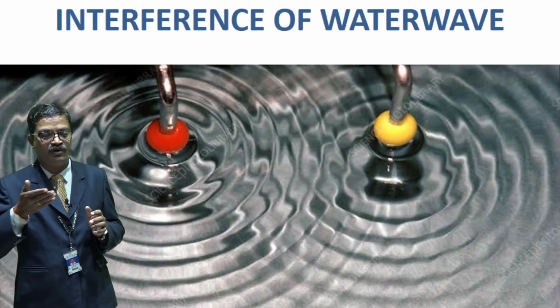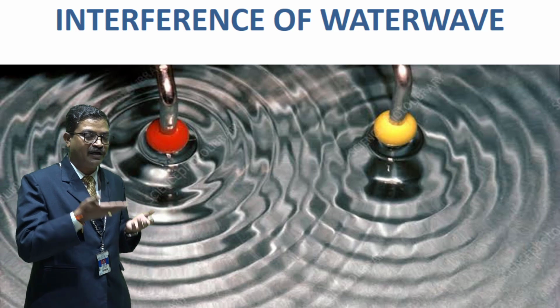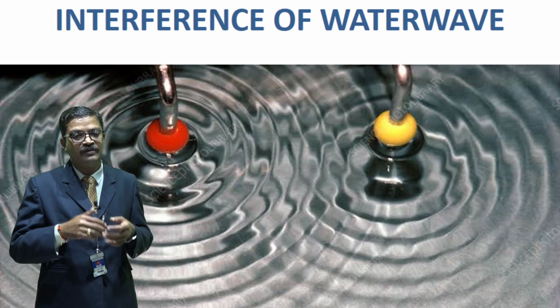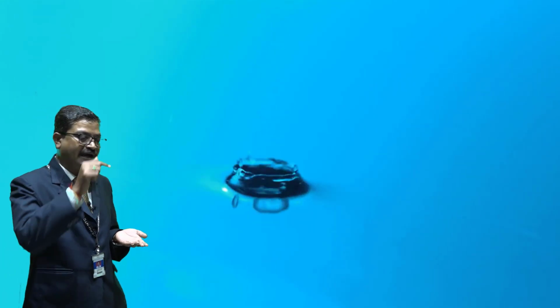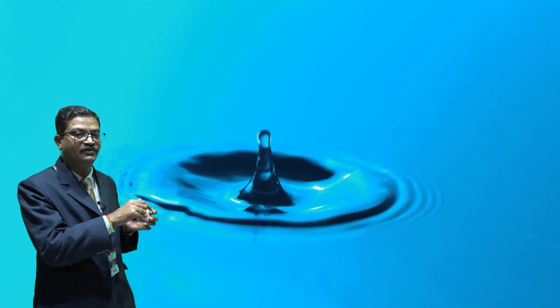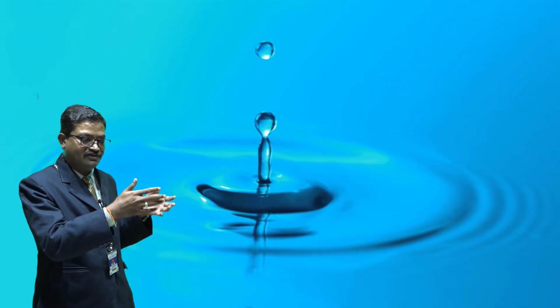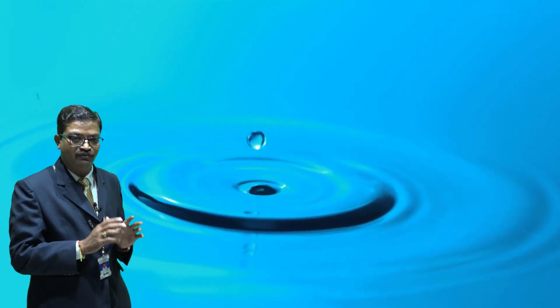Now I am taking one more example, interference using a water wave. Everybody is aware of the water wave. Now how is that water wave created? When we tap on the water surface, it creates a wave disturbance on the water surface, and that is nothing but the water wave.